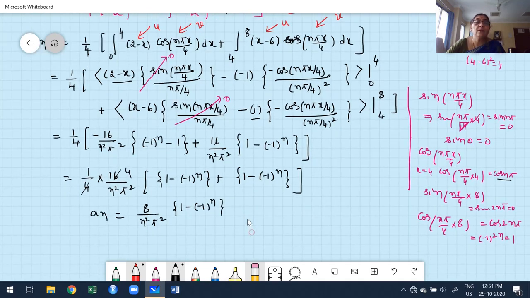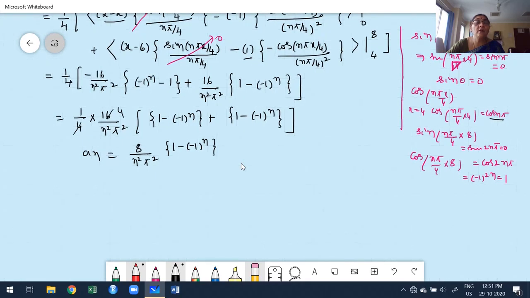Now, before moving to the next step, I have to verify whether an is true for n equal to 1 to infinity. How can you know that? Pick the denominator. What is the denominator? n square is 0 only when n is 0, but our summation starts from 1 to infinity. Now confidently write this is true for n equal to 1, 2, 3. Also, in the flower bracket, one of the terms is 1, another term is minus 1 to the power of n. I told you commonly either the even cases or the odd cases may be 0. I have to simplify further.